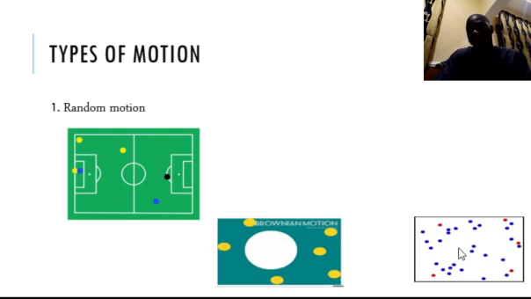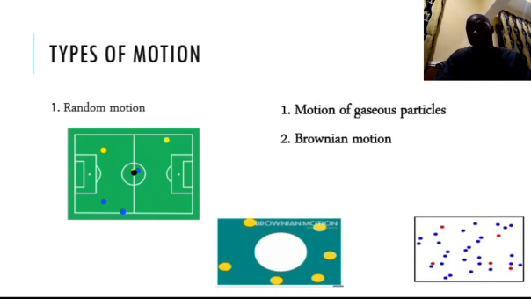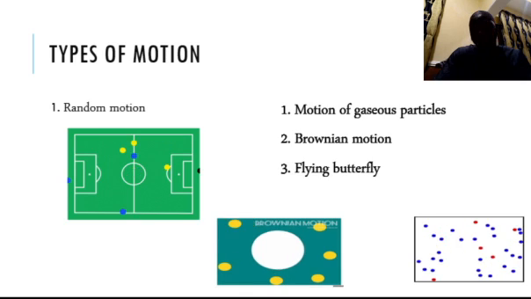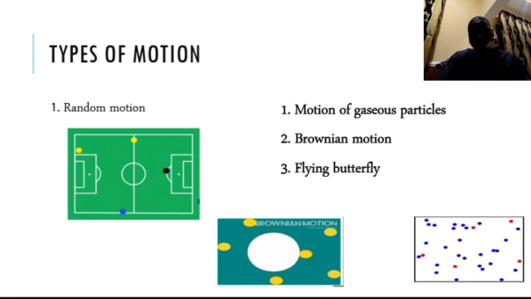So a few examples I'm going to mention are motion of gaseous particles. Under here, we can equally discuss motion of smoke particles, motion of dust particles. There are more examples of random motion. We have Brownian motion, and then we have a flying butterfly. A butterfly in flight has no specific direction, it goes zigzagly. So these are examples of random motion, and with random motion, no specific direction.